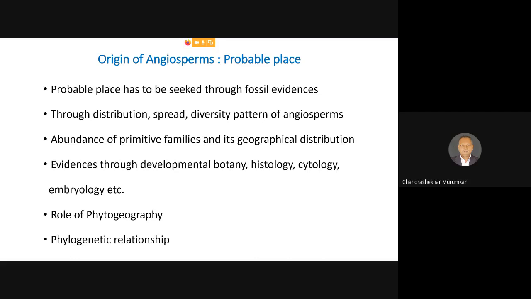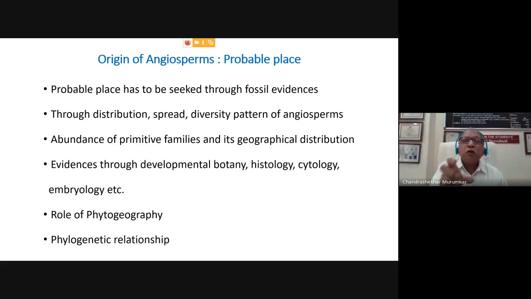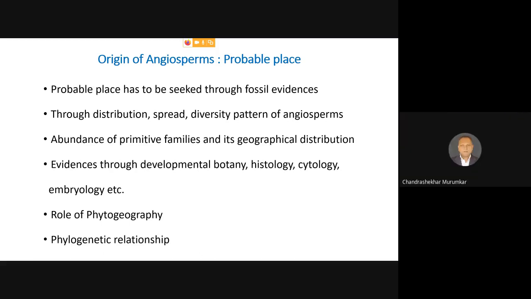We have to identify the histology of the cells, because several primitive families show the presence of trichomes, certain secondary metabolites, and certain histological cell organelles. So histology is also throwing much more light on the primitiveness or ancestry of the angiosperms. Then we have to identify in which species, which genera, which family such characters are predominating, and then that area, that locality, can be identified as a probable place.